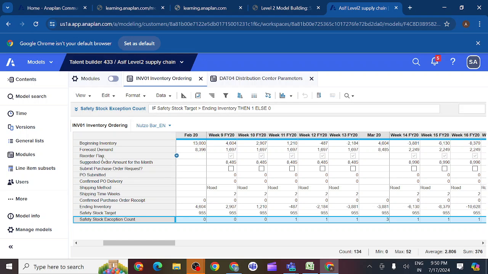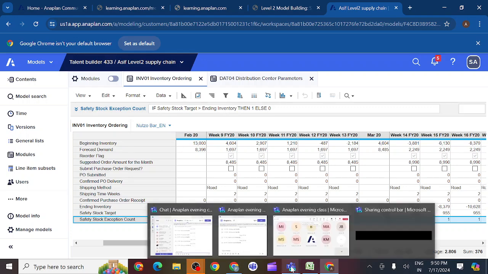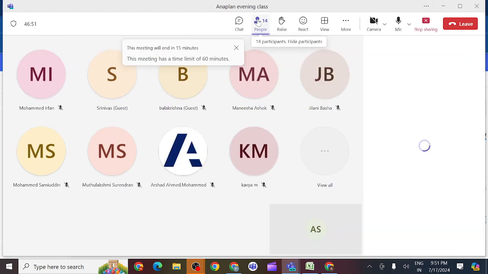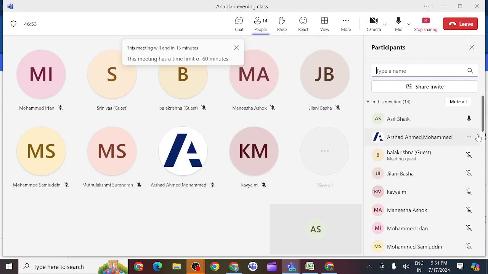So we have the technical and functional parts. Knowing about the business is the functional part, knowing the business concept. What is meant by beginning inventory? Opening stock for the business. Is it correct? Yes, opening stock. Understanding the business process is known as the functional part. And what is the technical part? The formula is the technical part. Writing the formulas, implementing them and analyzing them comes under the technical part.